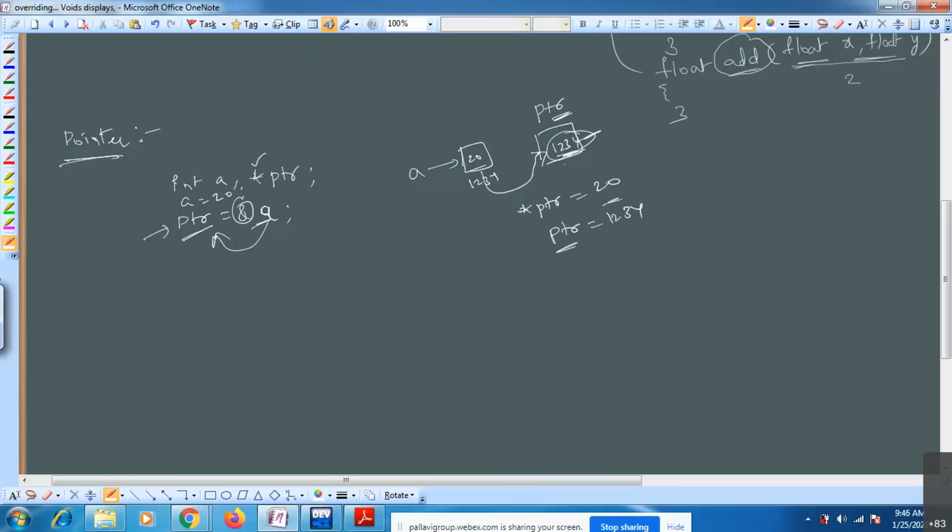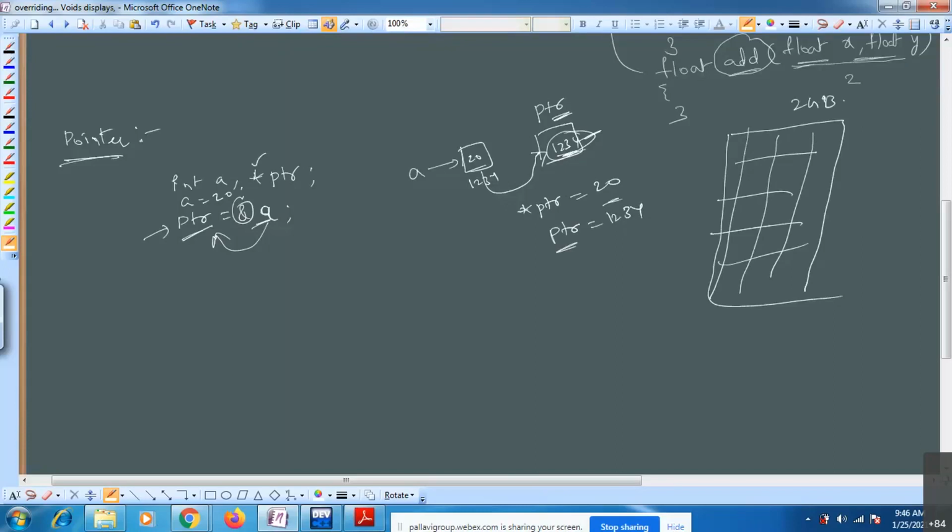What is the use of a pointer here? Consider this is your RAM, your computer RAM or your mobile RAM, whatever it is. RAM has some size, like 2 GB or 4 GB. This entire RAM is divided into individual bytes.